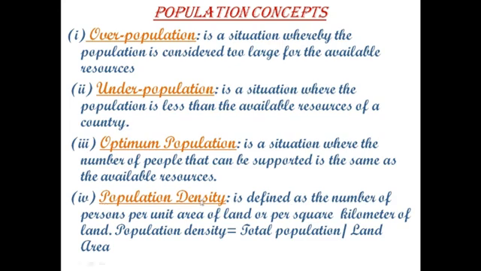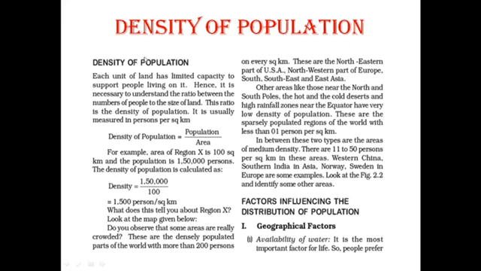Next is population density. It is defined as the number of persons per unit area of land, or we can say per square kilometer of land. We can find the population density with this given formula. The formula is total population divided by land area. Now let's see, it is given in the NCERT book. This page is from the NCERT book. See here, the formula for density of population is population divided by area.